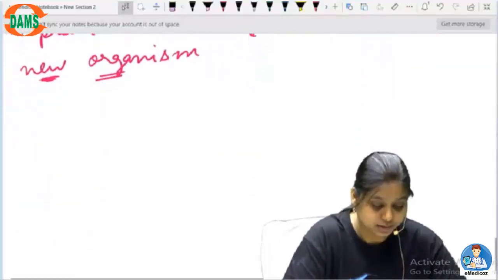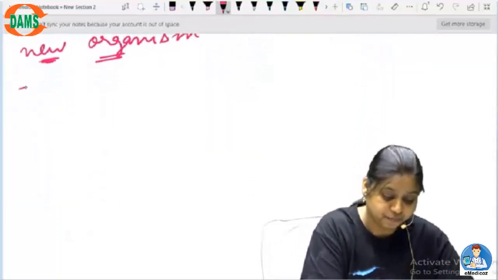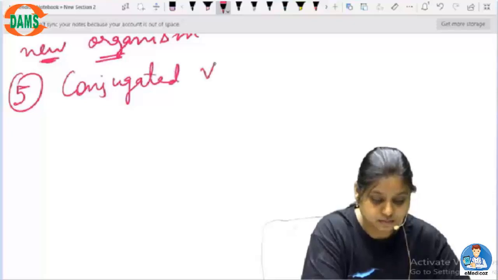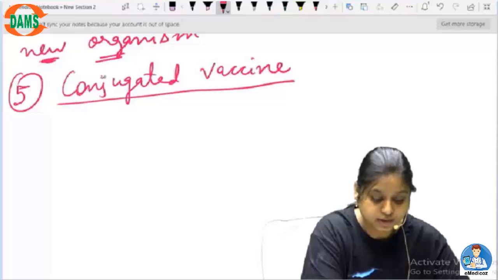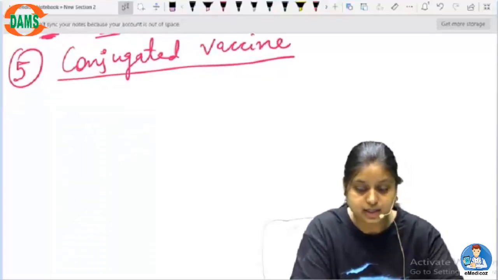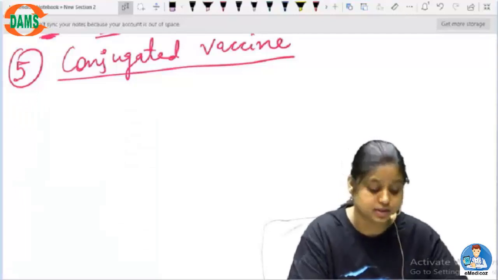Now, other than this, there is one more type of vaccine, and that is the conjugated vaccine. What does conjugated vaccine mean? From the name itself, you can identify what conjugated means.